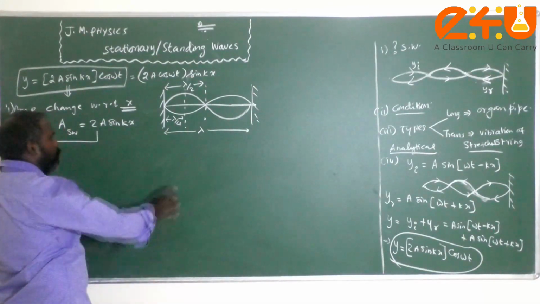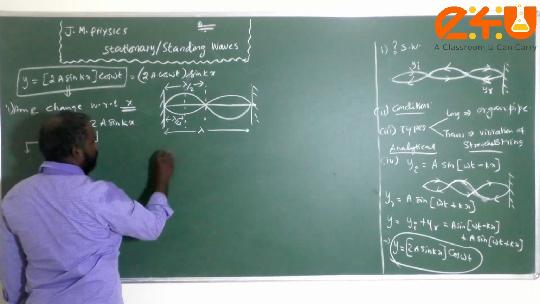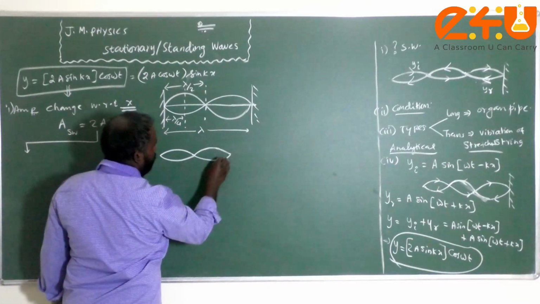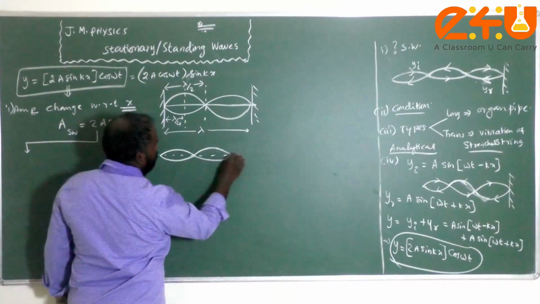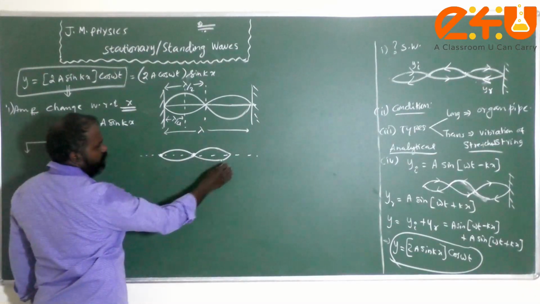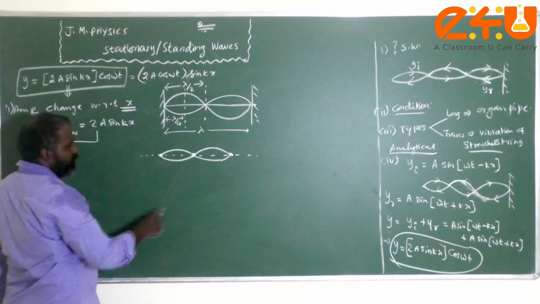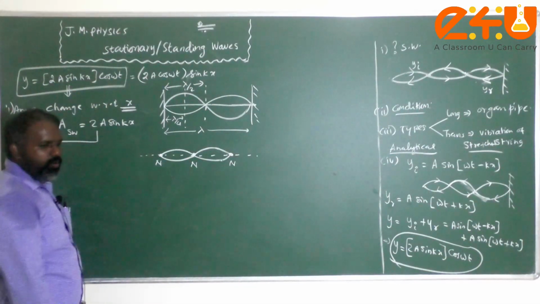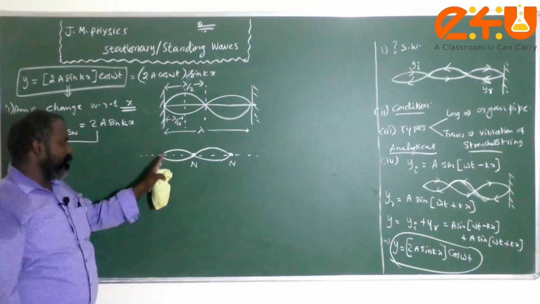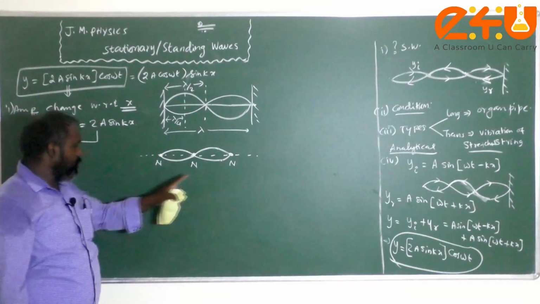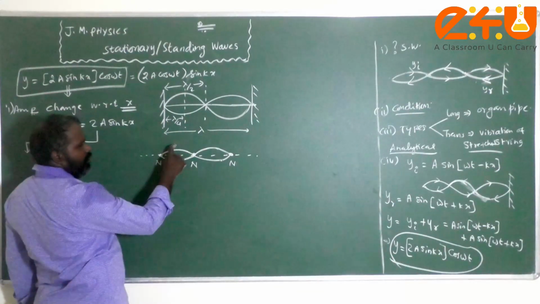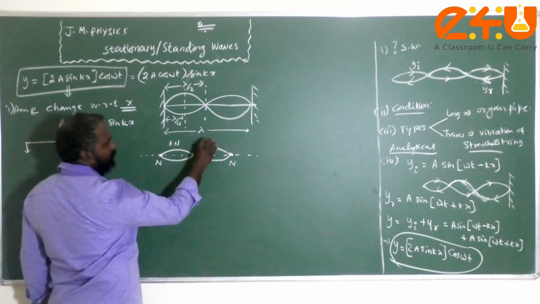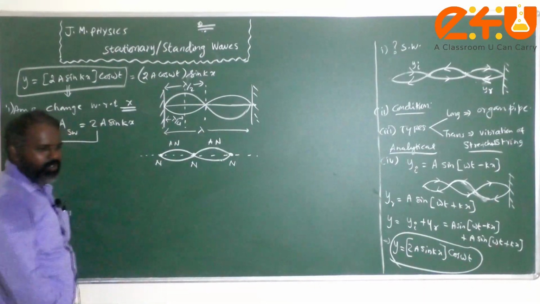And moreover, in this diagram, you see there are certain points where the displacement of the particles is 0. Those points are called nodes. That means if the amplitude of the stationary wave or the particles is 0, that point is called a node. Where the amplitude is either positive maximum or negative maximum, that position of the particle is called an antinode.